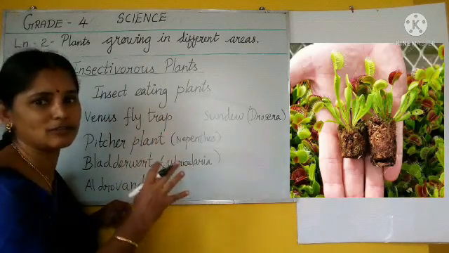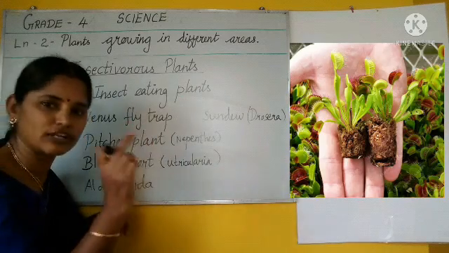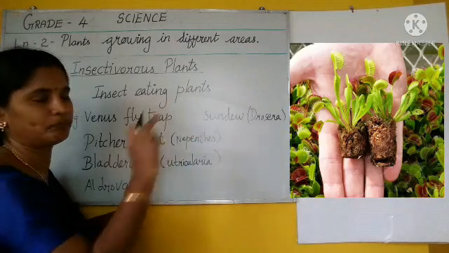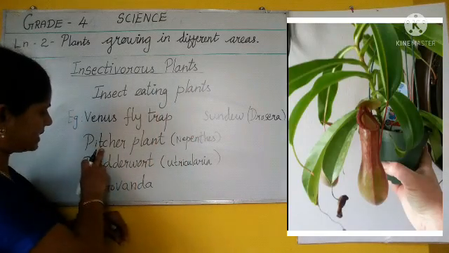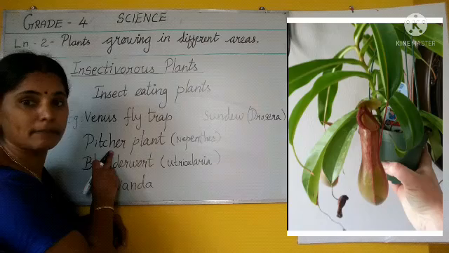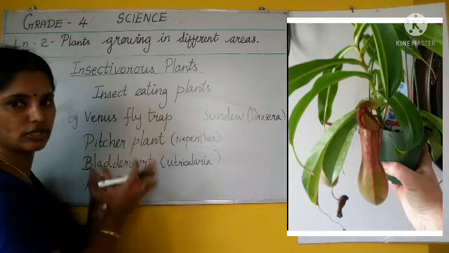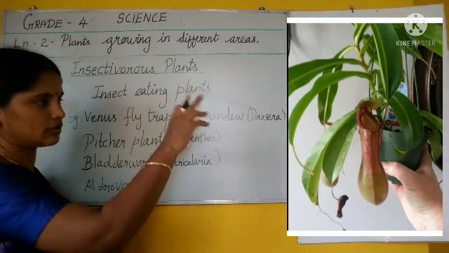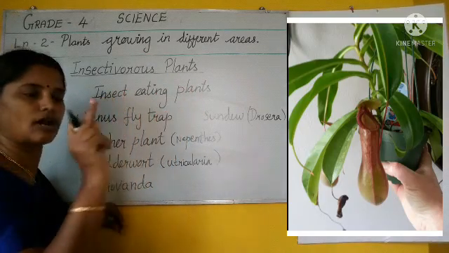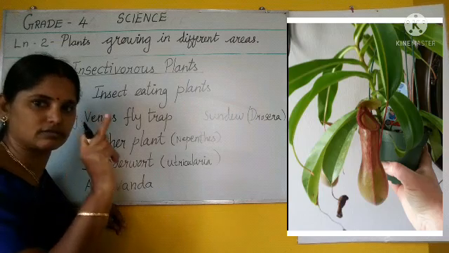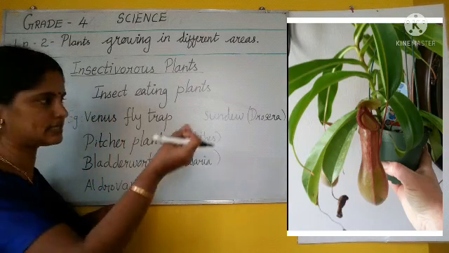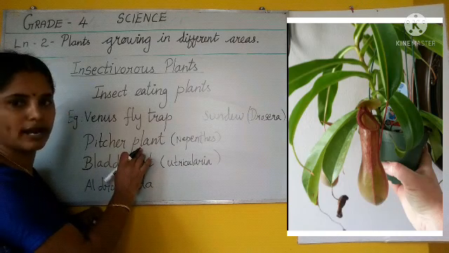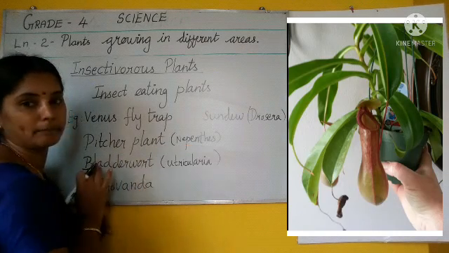See, many examples we can say for these insectivorous plants. Don't imagine these plants are bigger in size. These plants are very small in size. See here, the pitcher plant, P-I-T-C-H-E-R. Pitcher means pot shape. Look at that. This is only small, one finger size only. It's not very big. It's a common name, pitcher plant, whereas the scientific name is Nepenthes.